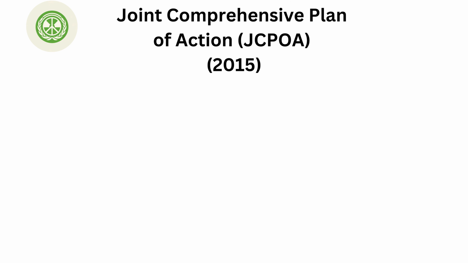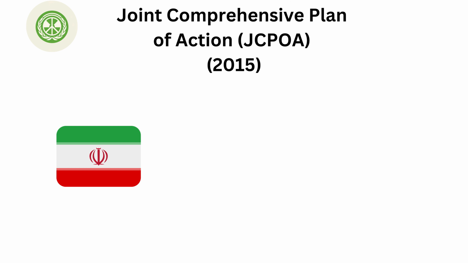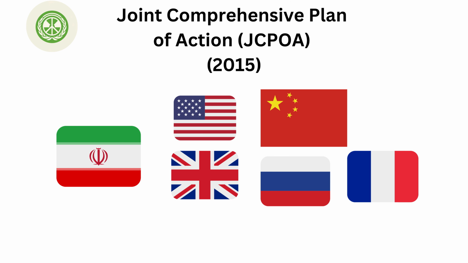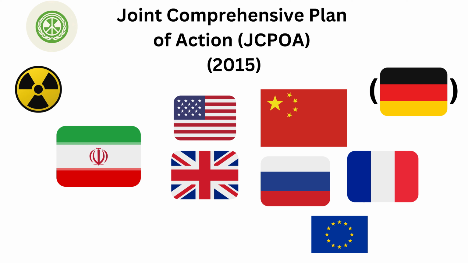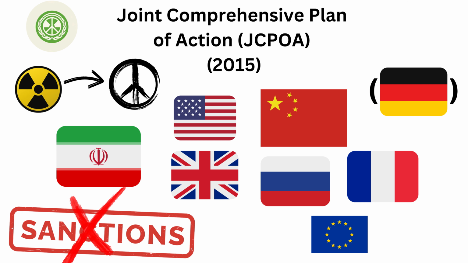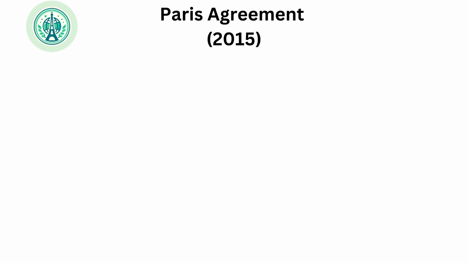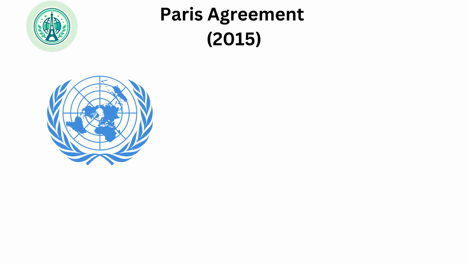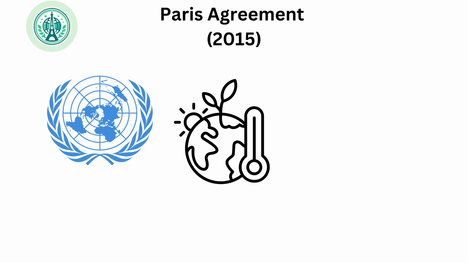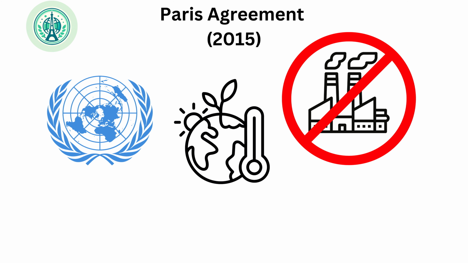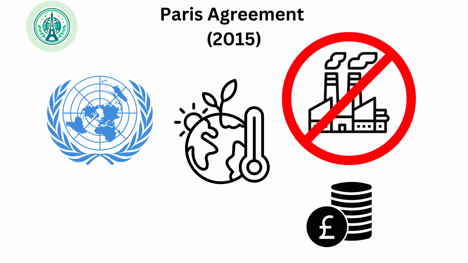Joint Comprehensive Plan of Action, JCPOA, 2015, an agreement between Iran and the P5+1, the 5 permanent members of the UN Security Council and Germany, plus the EU, to ensure Iran's nuclear program will be exclusively peaceful in exchange for lifting economic sanctions. Paris Agreement, 2015, an international accord within the United Nations Framework Convention on Climate Change, UNFCCC, dealing with greenhouse gas emissions mitigation, adaptation, and finance, starting in the year 2020.